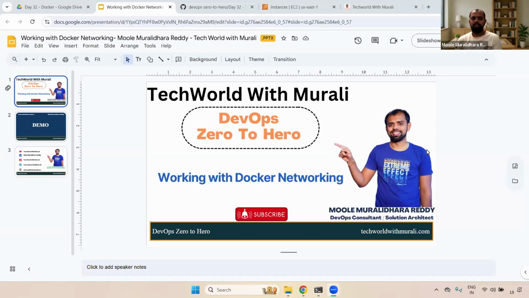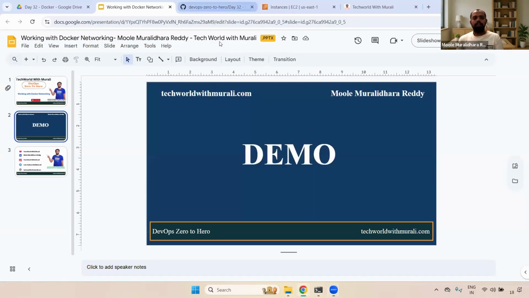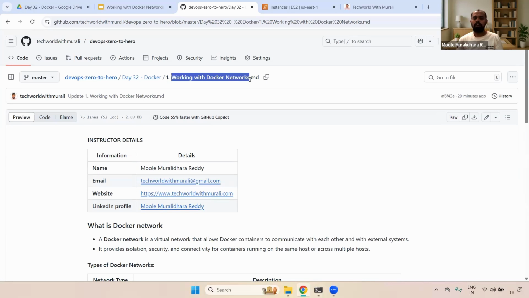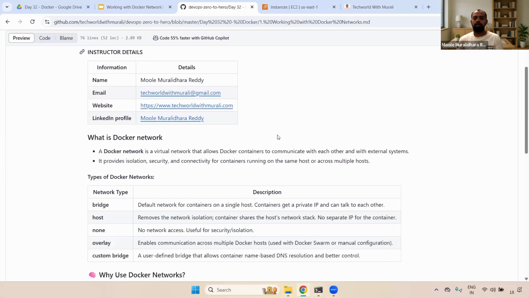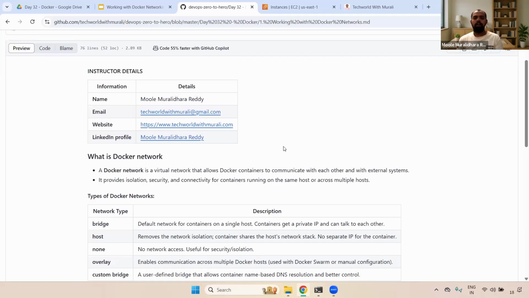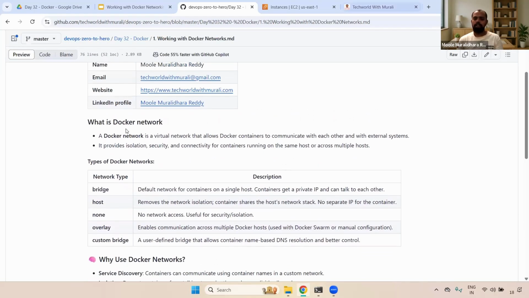Now we are going to discuss what is Docker network, why we use Docker network, and also we can see the demo as well. For that, right here we have the DevOps 0 to Hero series, day 32. I have already written the documentation as well: what are Docker networks and the types of Docker network, everything. First we can see that, and then we can go to the demo as well.